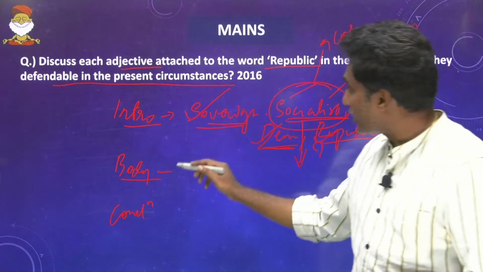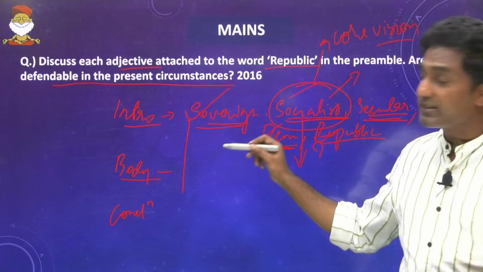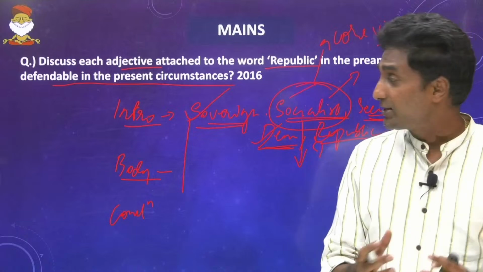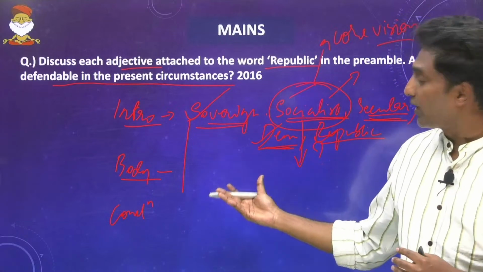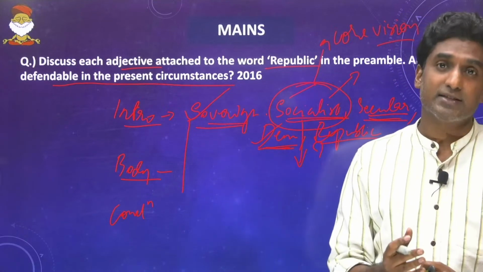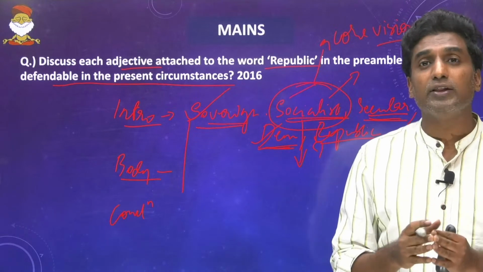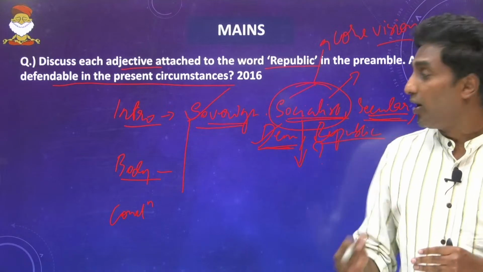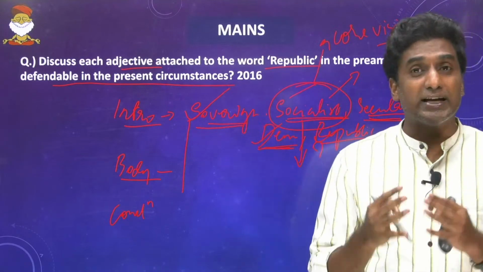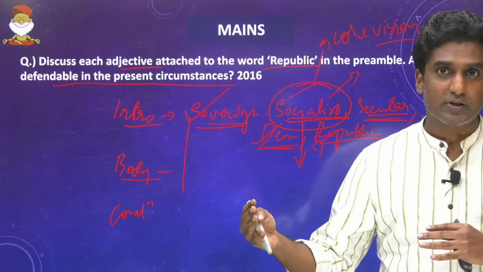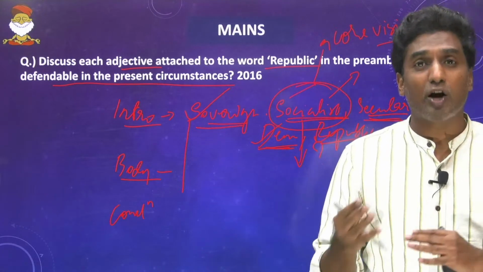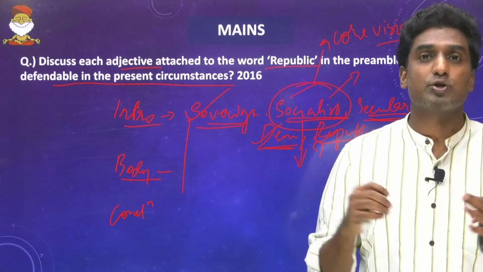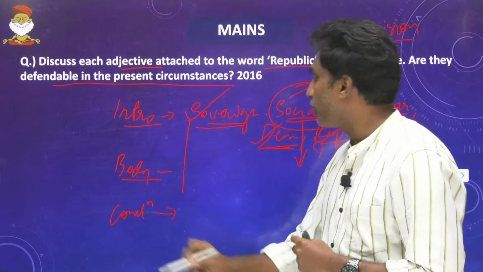So these are the arguments that I would be discussing in the body. In the conclusion, I can say that yes, to a large extent we are sticking to these values, but there are challenges, and the onus is on the government, and citizens' participation is also equally important, to maintain these ideals and values in the long run. Because the ultimate responsibility of the government is to provide a just society where resources are equally distributed. So this is how I would be concluding.